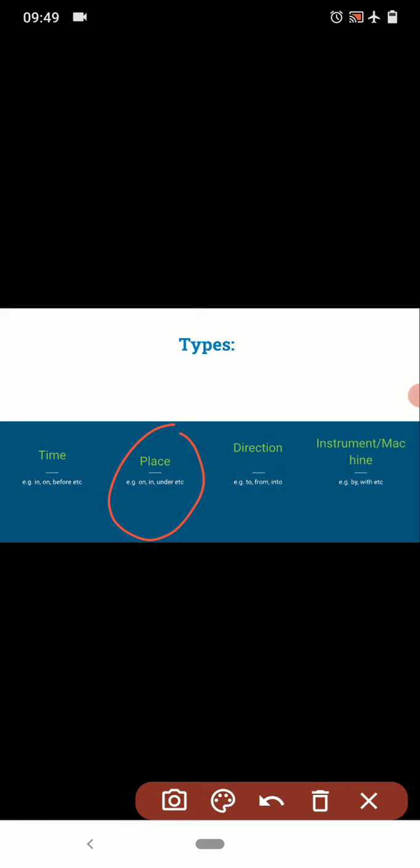Whose relation is linked with the words he plays, and which word is linking it? That is on, right? So the word on is a preposition showing place over here. Next, second example.